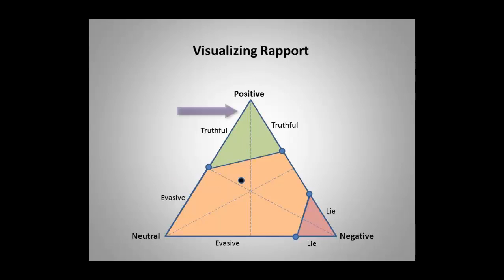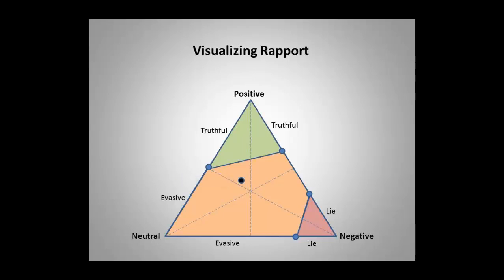If the current rapport is in the top green region, the AHBA will respond truthfully. If the rapport is in the large middle region, the AHBA will respond evasively. And the AHBA will lie if the rapport is in the bottom red region. Rayan has a friendly and cautious personality, which gives him a neutral predisposition towards strangers, as indicated by the black dot in the evasive region.